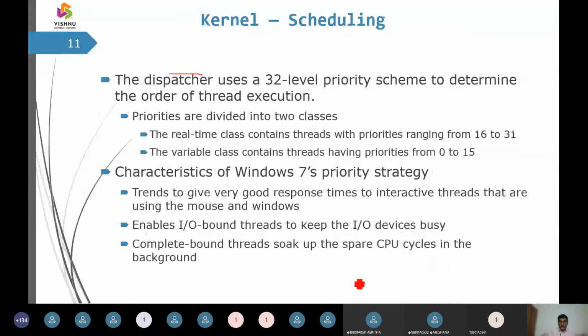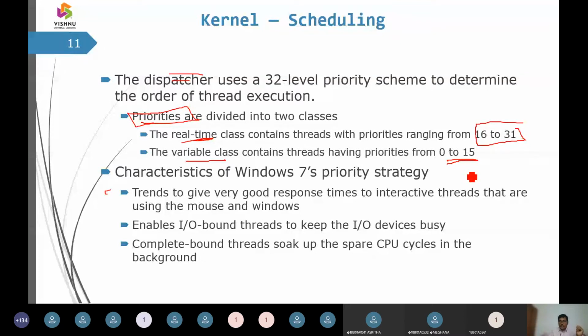And how is this dispatcher going to take up jobs? It is going to assign some priorities. For the real-time class, it has priorities between 16 and 31. And if it is a variable class, it is between 0 and 5. So there is priority-based scheduling.